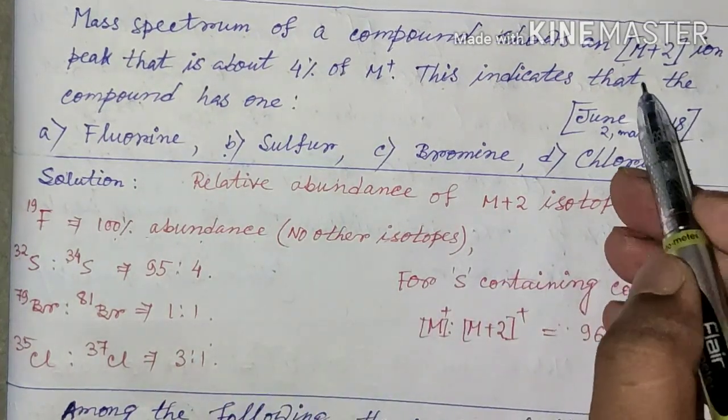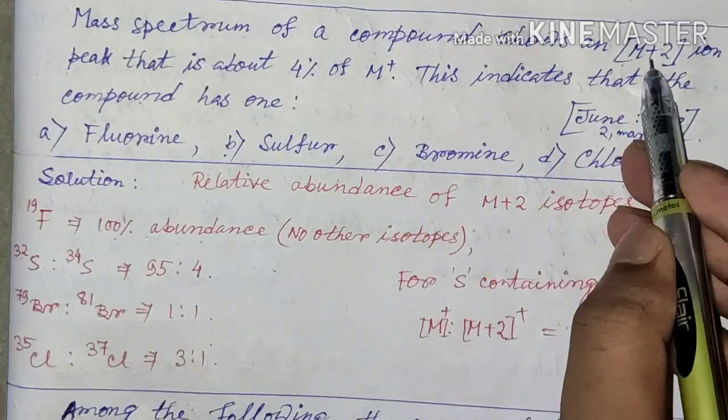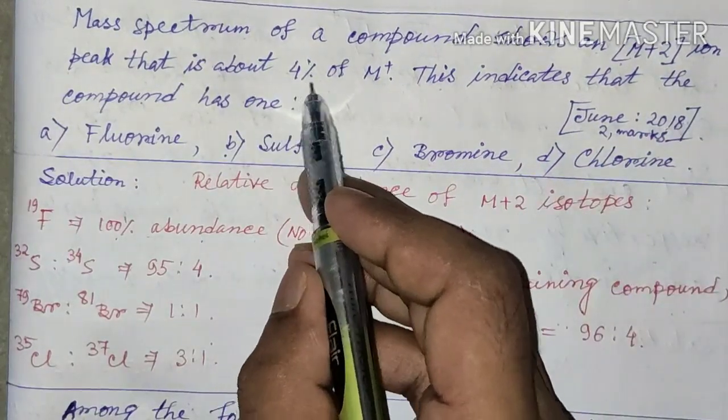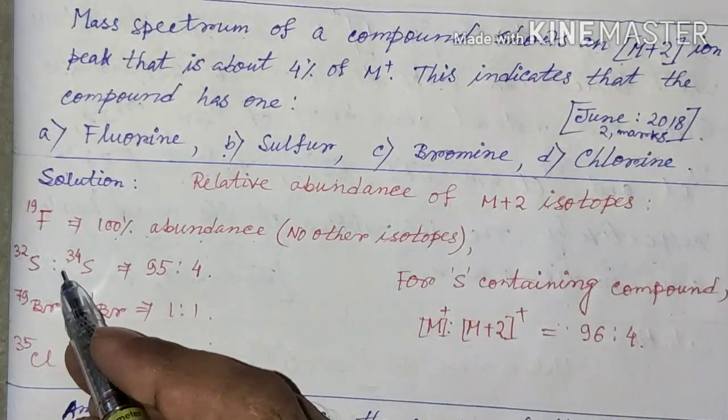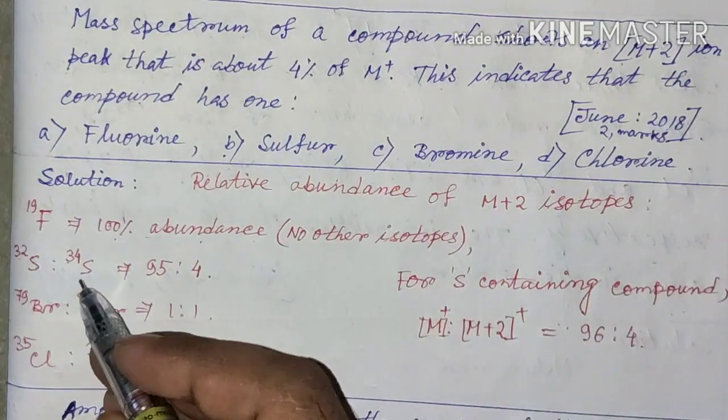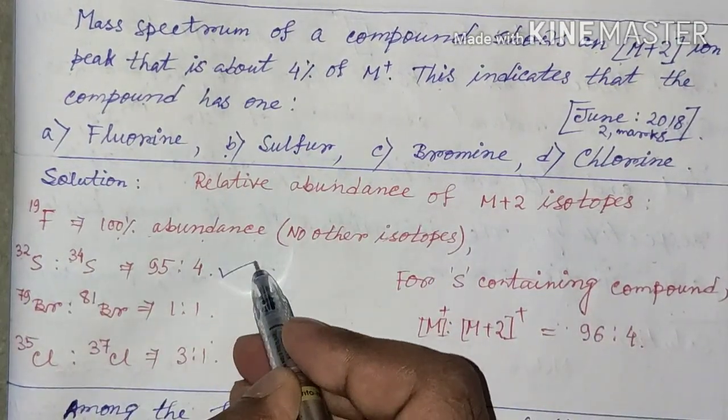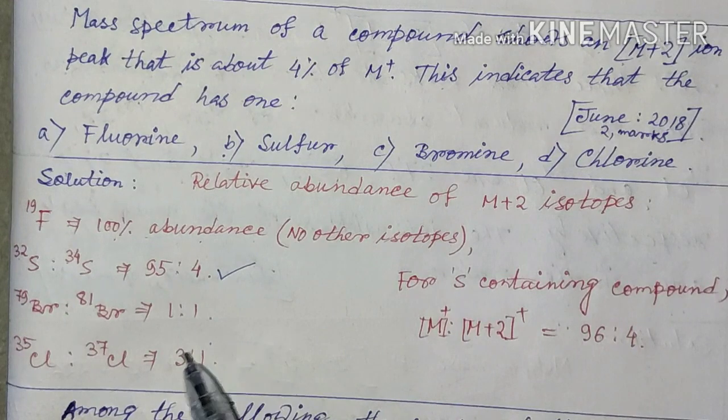According to the question, the M+2 ion exists as 4% of the M+ ion, so the molecule contains one sulfur atom.